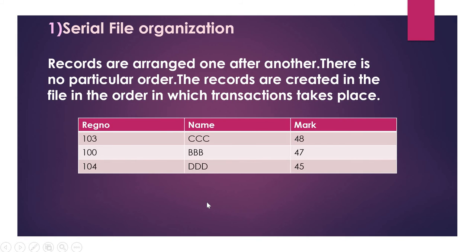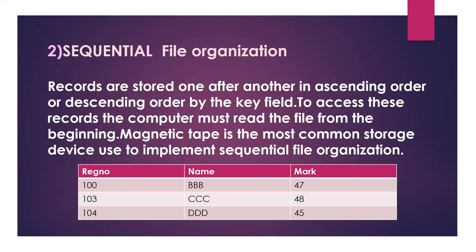Then the second one, sequential file organization. The difference between serial and sequential file organization is that in sequential file organization, records are stored in ascending or descending order of the primary key. Then let's see what the key or primary key is in a table. In this table, the fields are register number, name and mark.